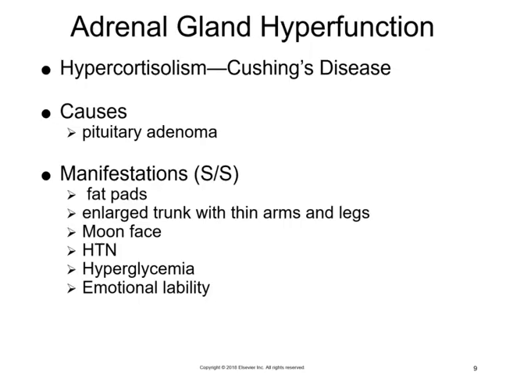Clients with hypercortisolism are going to have physical changes such as fat pads on their neck, back, and shoulders. We call that the buffalo hump. Enlarged trunk and thin arms, and the face is going to be round like a moon face. These clients are also going to be prone to hyperglycemia and hypertension, and emotional lability is very common. So what that means is they're going to have a very quick temper, so they're going to be upset quite quickly.